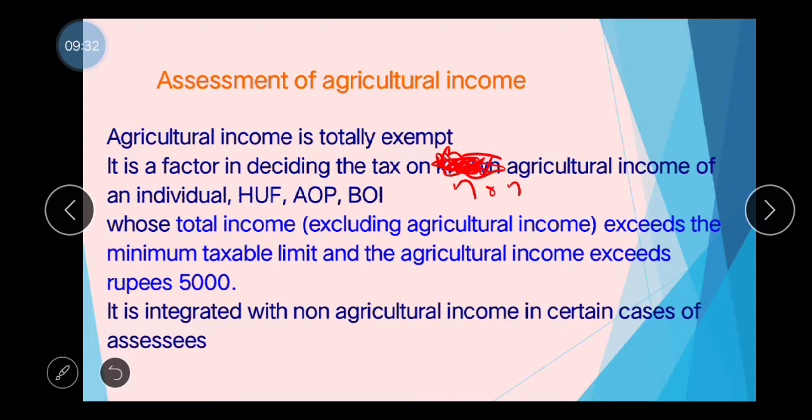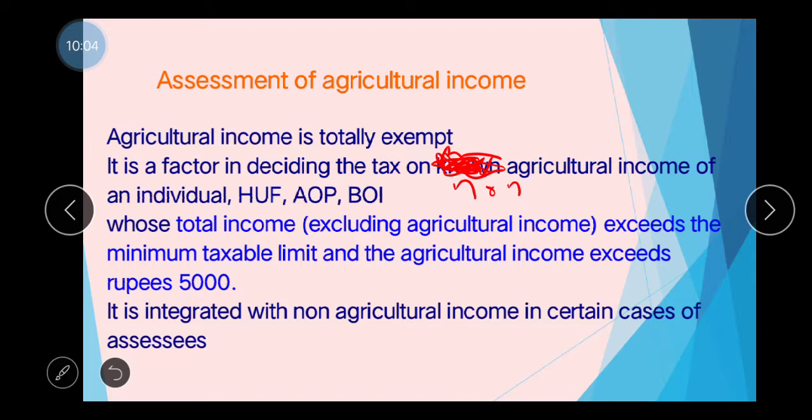Okay, this integration is done only in those cases where the assessee has both agricultural and non-agricultural incomes. Means for the integration, certain things are to be fulfilled: the assessee is having both agricultural income and non-agricultural income, the net agricultural income is exceeding rupees 5,000, and non-agricultural income exceeds the minimum taxable limit.